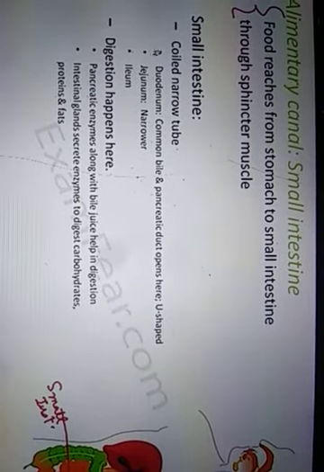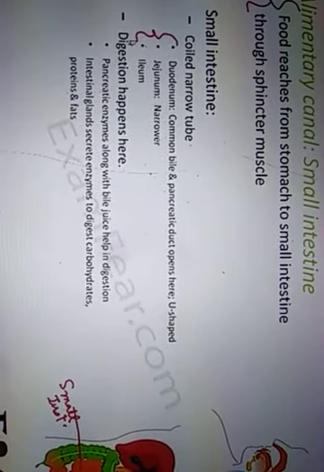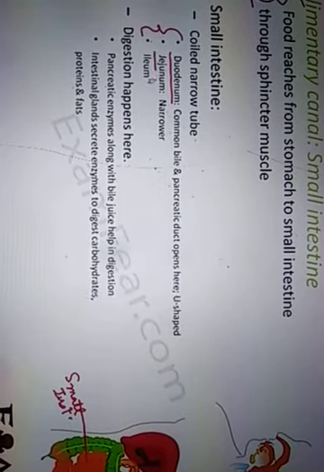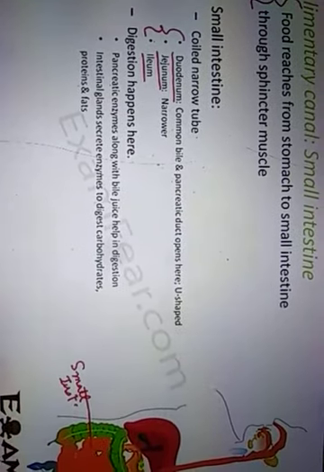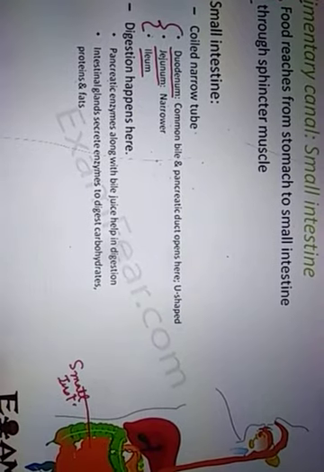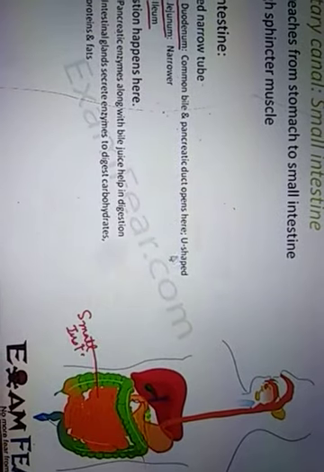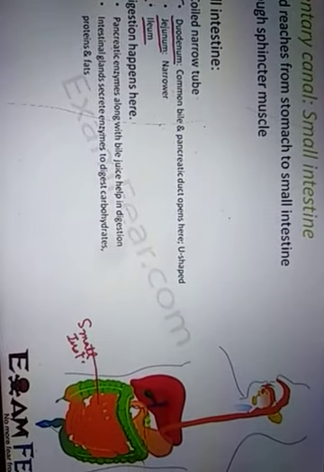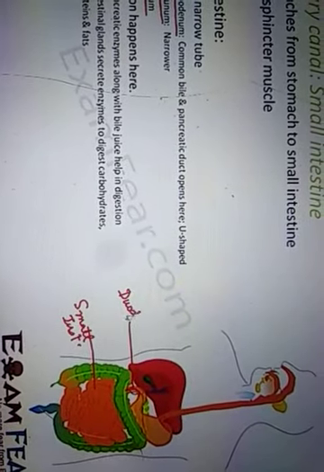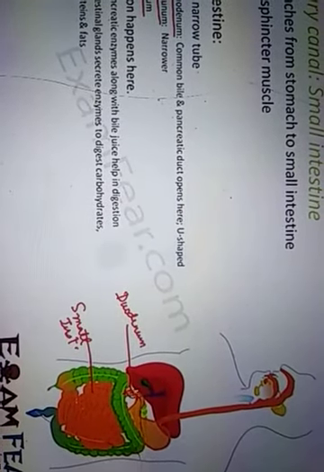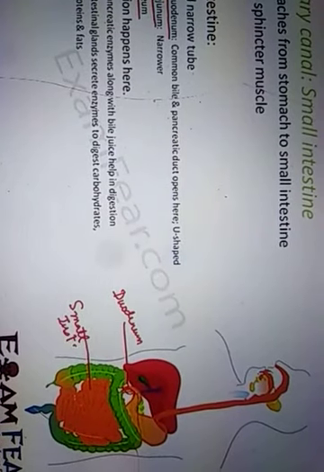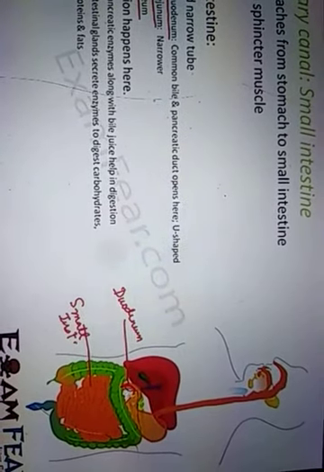If you see the small intestine, it is an extremely coiled tube and it consists of three parts: duodenum, jejunum and ileum. The common bile and pancreatic duct open here, in the U-shaped duodenum. Here the pancreatic duct is opening and the bile duct is also opening.